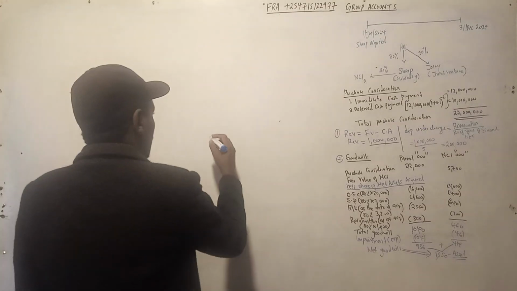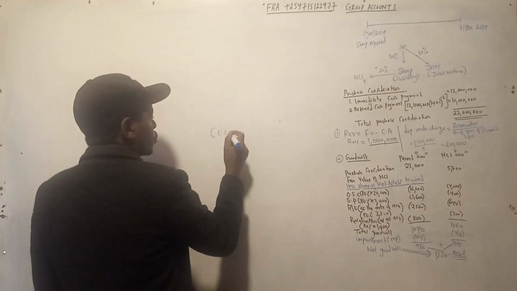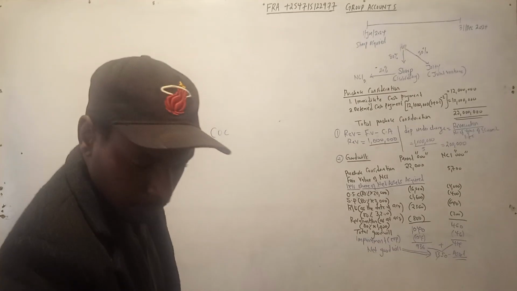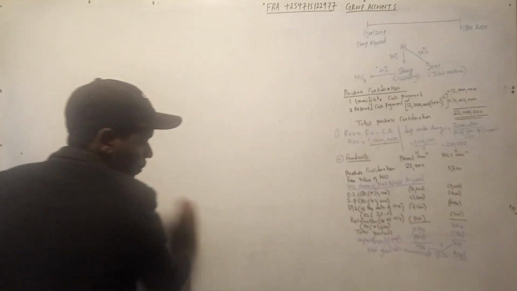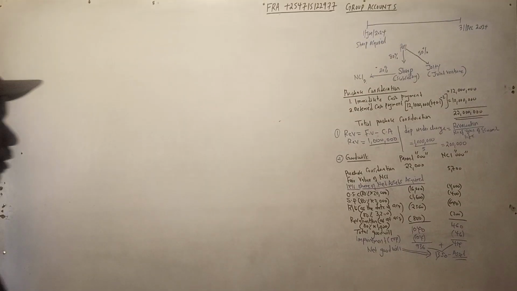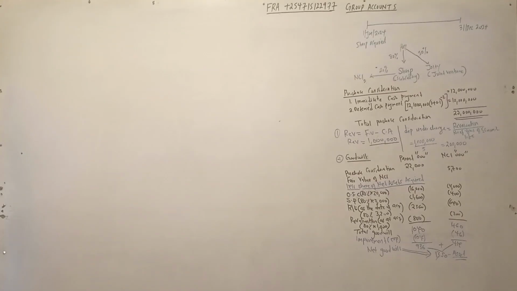So you open the cost of control account for the parent. Let me check just a moment.